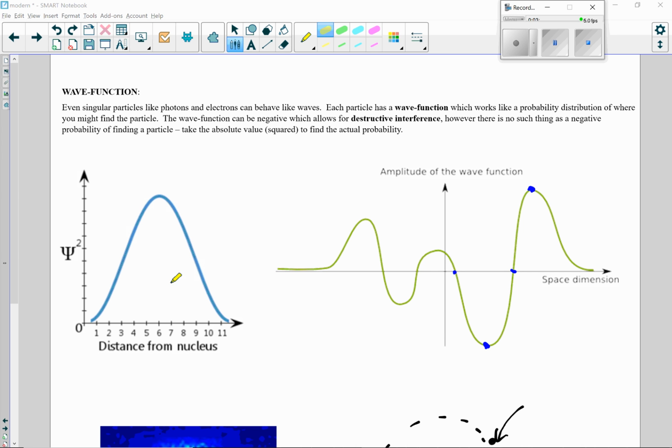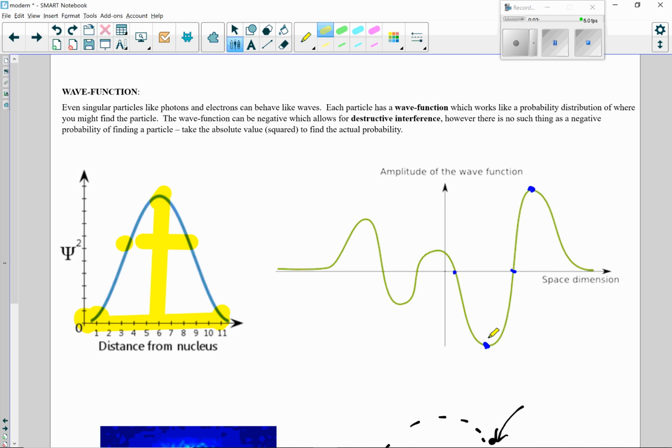All right, so if I have an electron, which is some distance from the nucleus, it actually exists in all of this space. But if you were to look for it, you would be most likely to find it here. That's what the probability distribution tells us. We're most likely to find it here, a little less likely here or here, and almost not at all on the edges here.